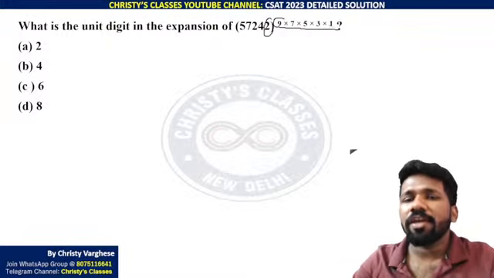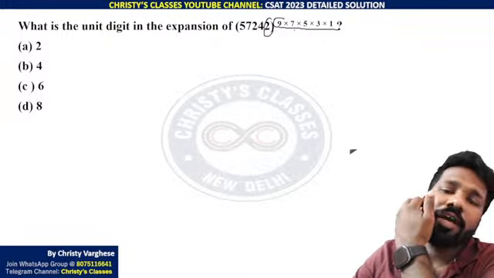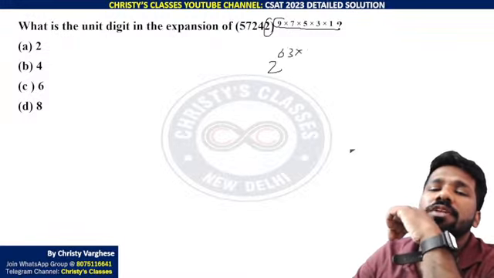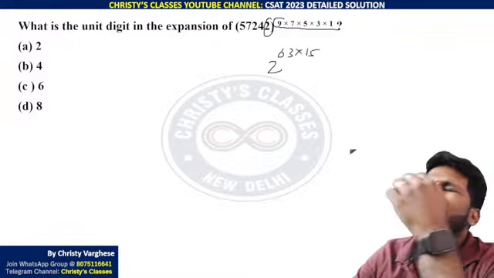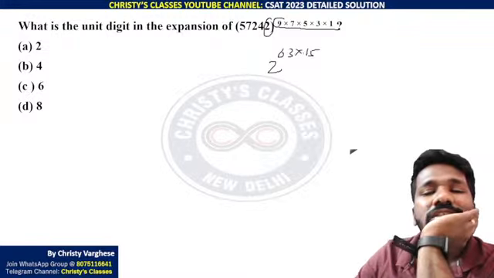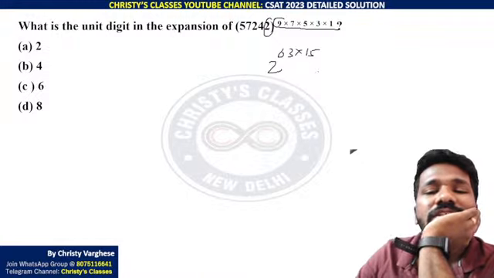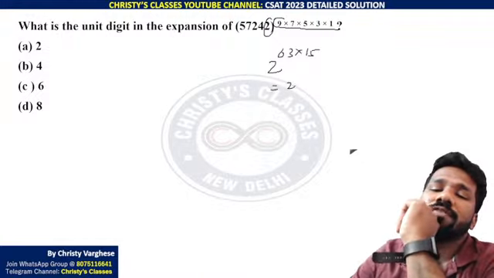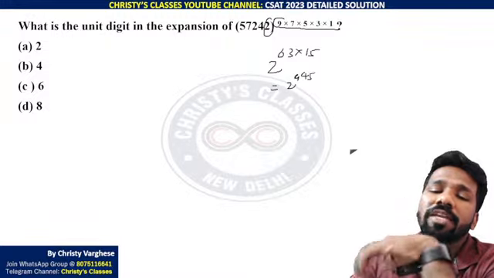And what is this power? 9 into 7 into 5 into 3 into 1. 9 into 7 is 63. 5 into 3 is 15, into 1, 15. So 63 into 15: 630 plus half of 630, that is 315, gives 945. So you will be getting 2 raised to 945.